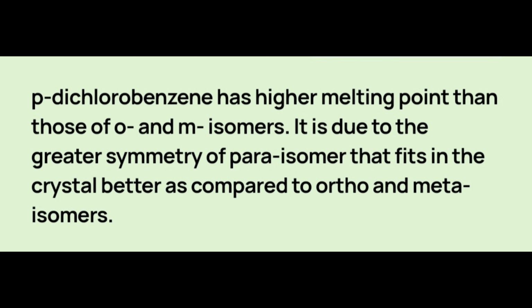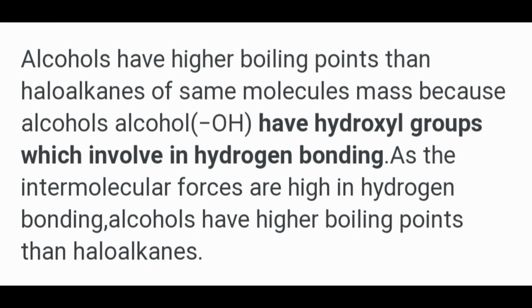It is due to the greater symmetry of the para isomer that fits in the crystal better as compared to ortho and meta isomers. Alcohols have higher boiling points than haloalkanes of the same molecular mass because alcohols have a hydroxyl group which is involved in hydrogen bonding. As the intermolecular forces are high in hydrogen bonding, alcohols have higher boiling points than haloalkanes.